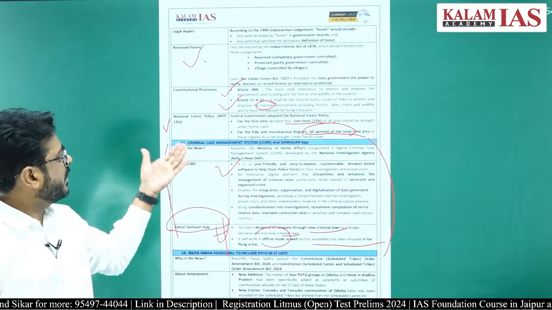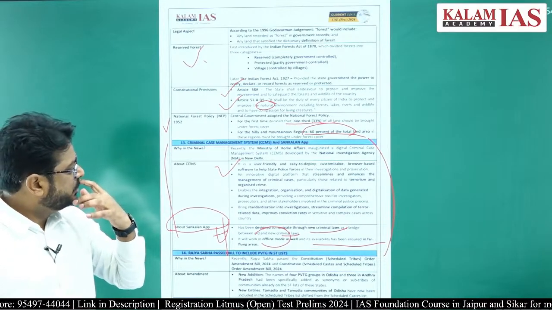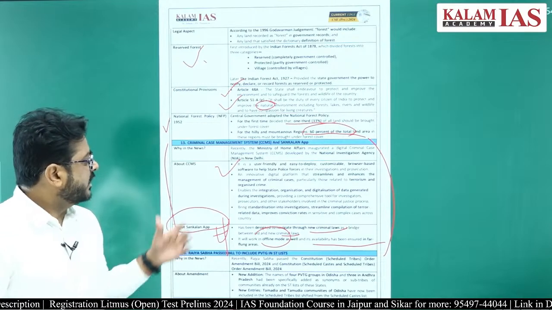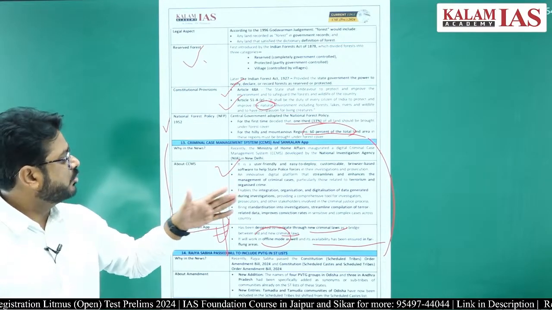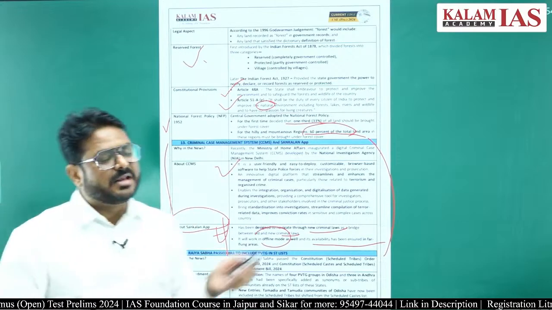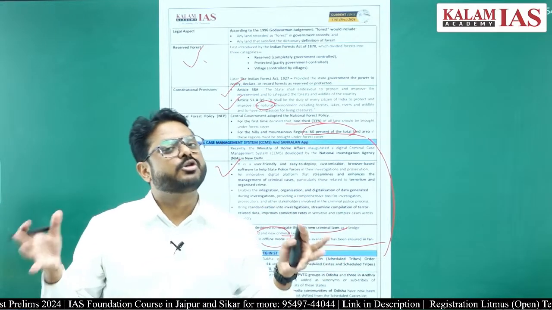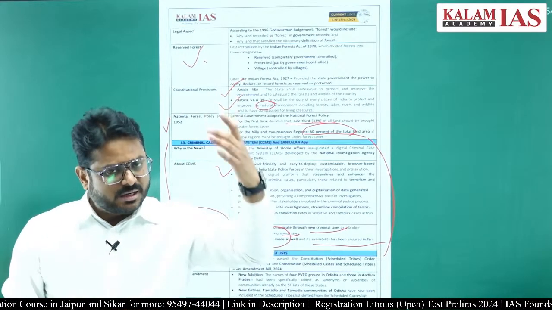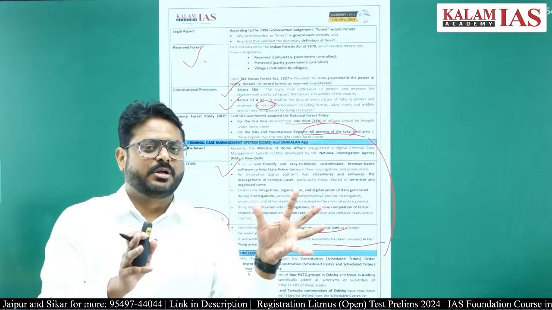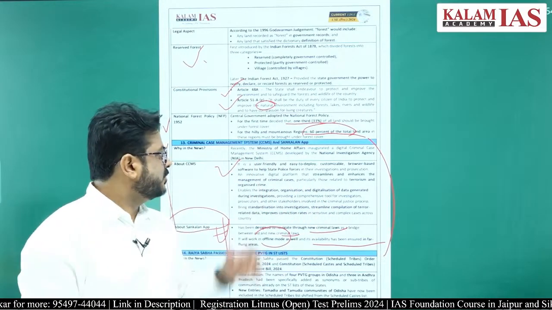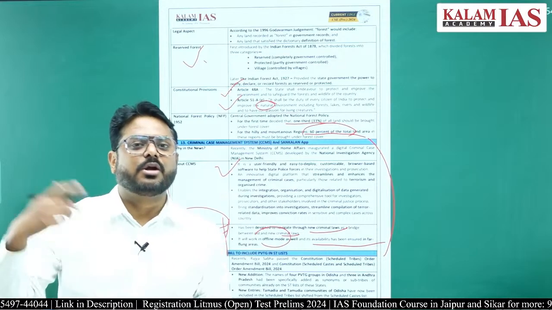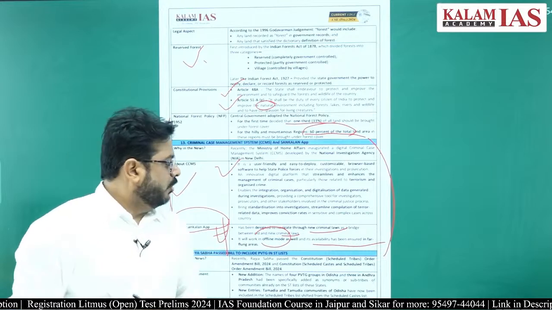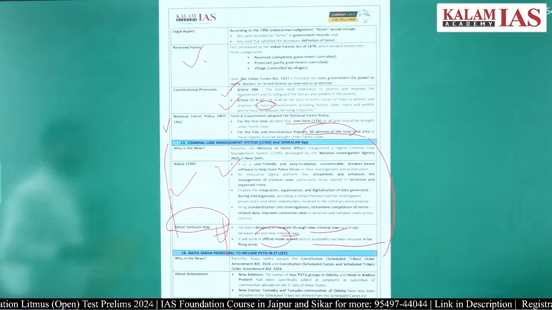And regarding the Criminal Case Management System, what does this do? It enables the integration, organization and digitization of the data generated during the investigation, providing comprehensive tools to investigators, prosecutors and others. Whatever data is generated while prosecuting a person or conducting any kind of inquiry will be in digitized form and saved. So if police personnel want to access that data later on, it can be accessed, right. This is not very, very important, but still you should know.